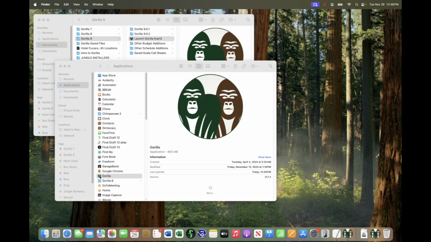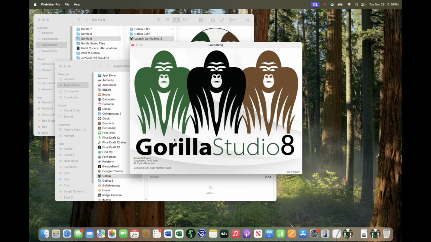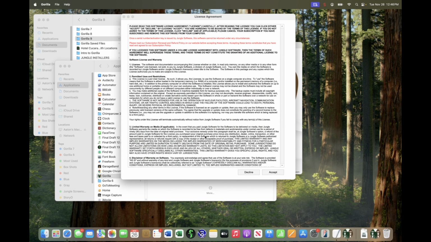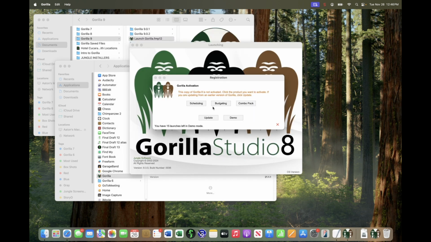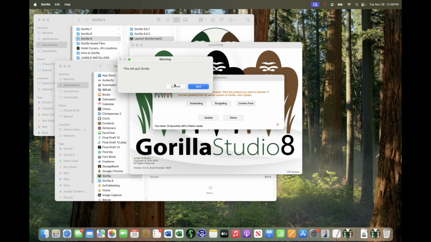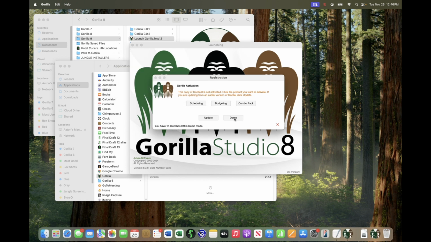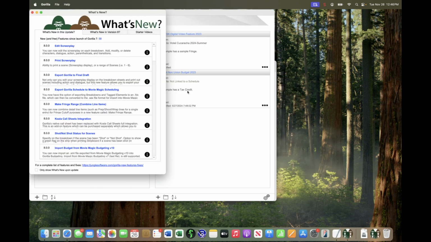So let me go ahead and do it from here, from the Applications folder. And now it's launching a version of Gorilla, but it's not launching 9. You see, it's launching 8 because I specified that. This is in demo mode, which is fine. But it's launching version 8. And if this happens, you might get freaked out and say, oh my God, what happened to my version 9? Before I quit this, let me just hit demo mode. And I want to change it back now.